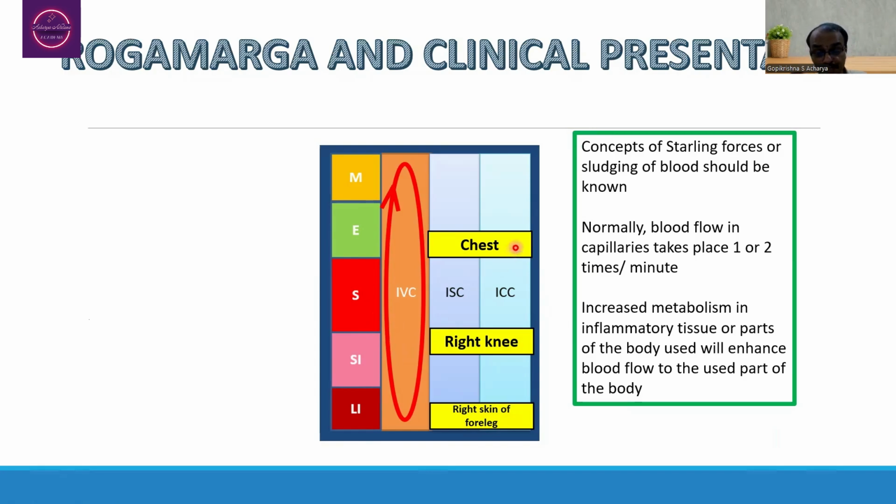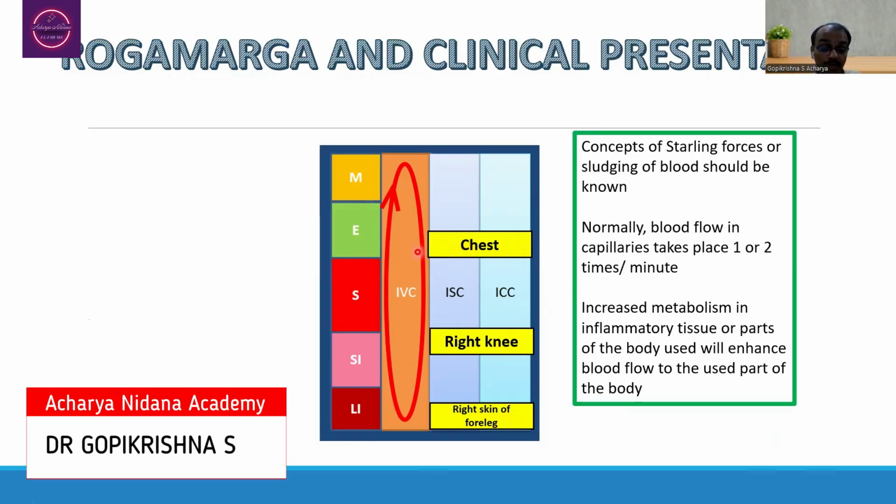Similarly, in the case of the chest, from the intracellular compartment of the chest, the pathogens have to be brought into the interstitial compartment, from there to the intravascular compartment, from there to the alimentary canal, and from there eliminated through either Vamana, Virechana or Basti. So when you think about this clinical presentation, the lady had more than one clinical presentation. That is why it takes more time in this particular situation.